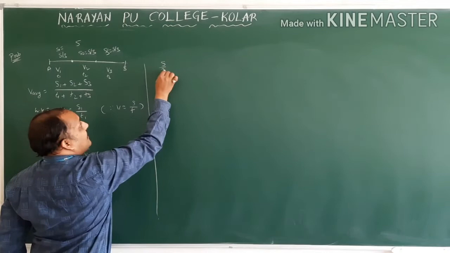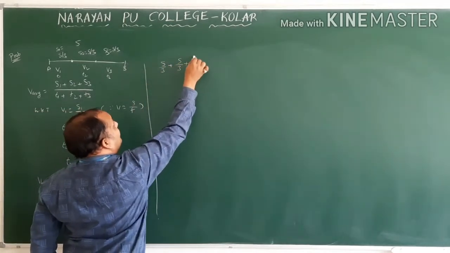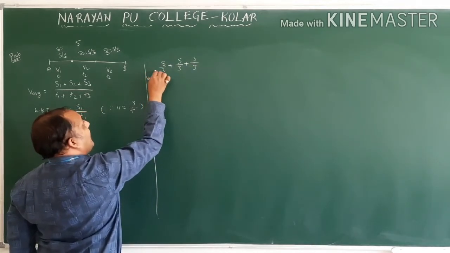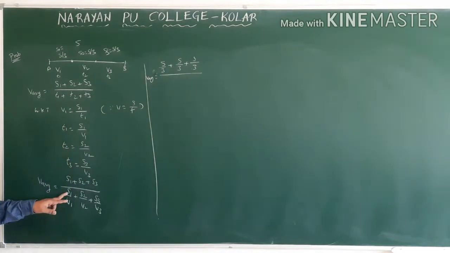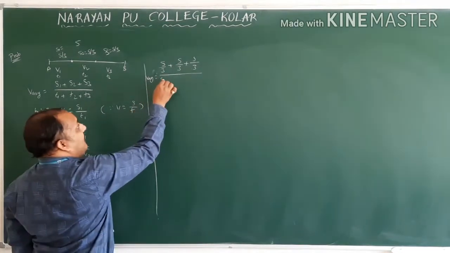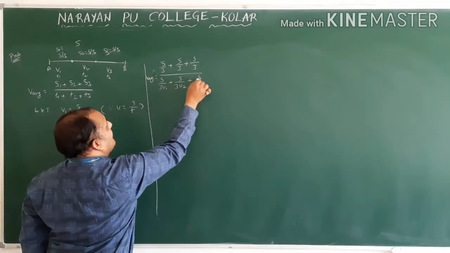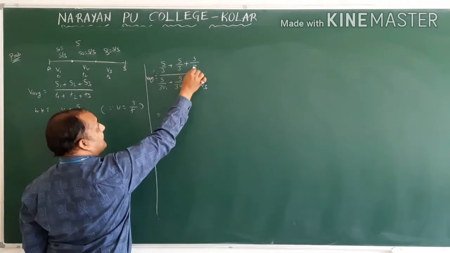S1 is s by 3. S2 is also s by 3. S3 is also s by 3. This is nothing but average speed is equal to total distance divided by total time. S1 is nothing but s by 3, divided by s by 3 v1 plus s by 3 v2 plus s by 3 v3. Numerator is s by 3 plus s by 3 plus s by 3.